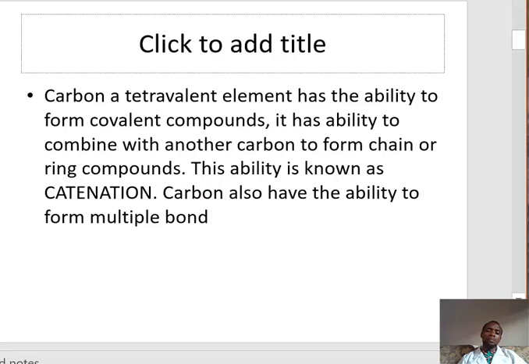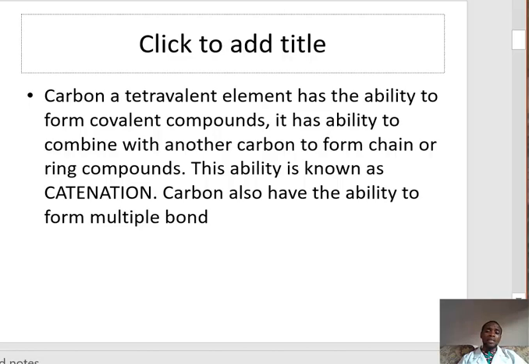Carbon, being a tetravalent element, has the ability to form covalent compounds. It also has the ability to combine with another carbon atom to form chain or ring compounds. This ability is what we refer to as catenation. Catenation is the ability of carbon to combine with another carbon atom to form chain or ring compounds.